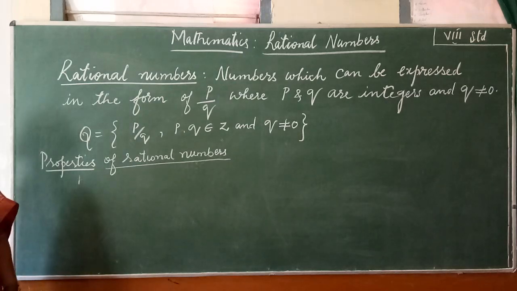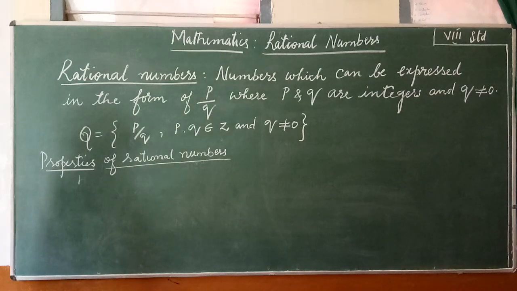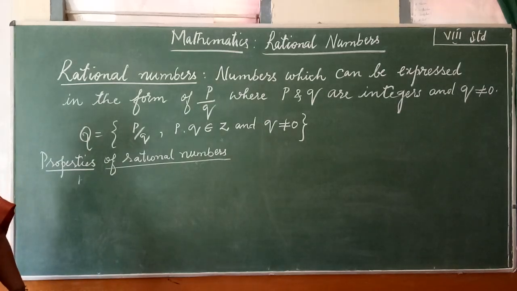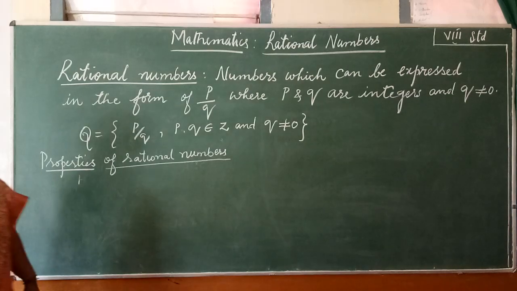Let us recall all these properties and check whether these properties are satisfied on set of rational numbers under the operation addition, subtraction, multiplication and division.